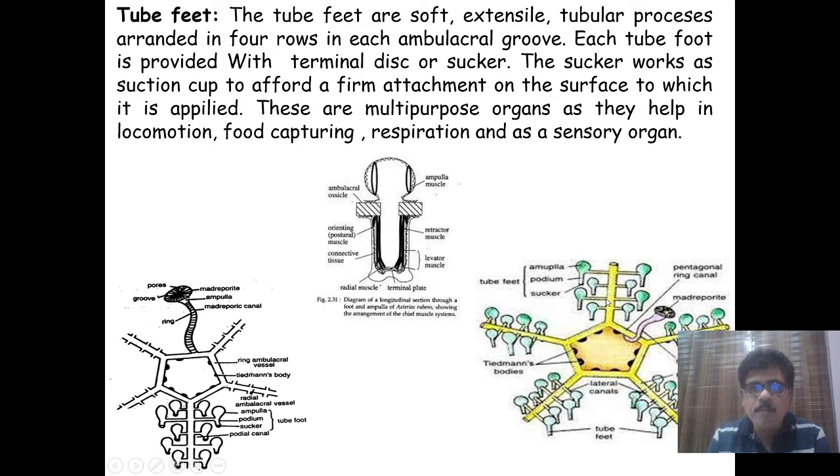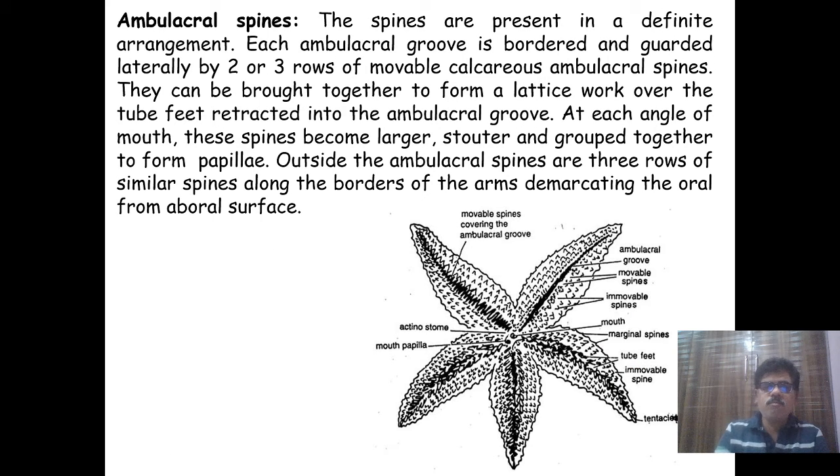These tube feet are present on each side of the ambulacral grooves and they form the water vascular system in Asterias. So these are the tube feet. The next structure is the ambulacral spines. What are these ambulacral spines?